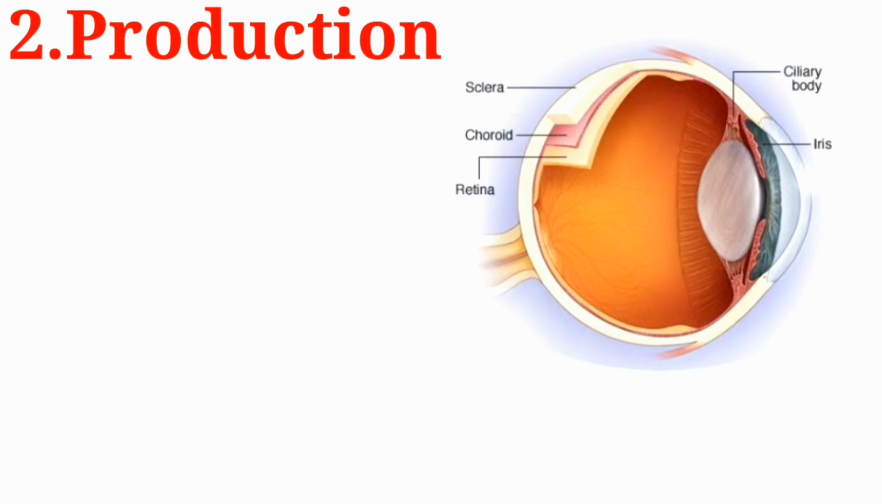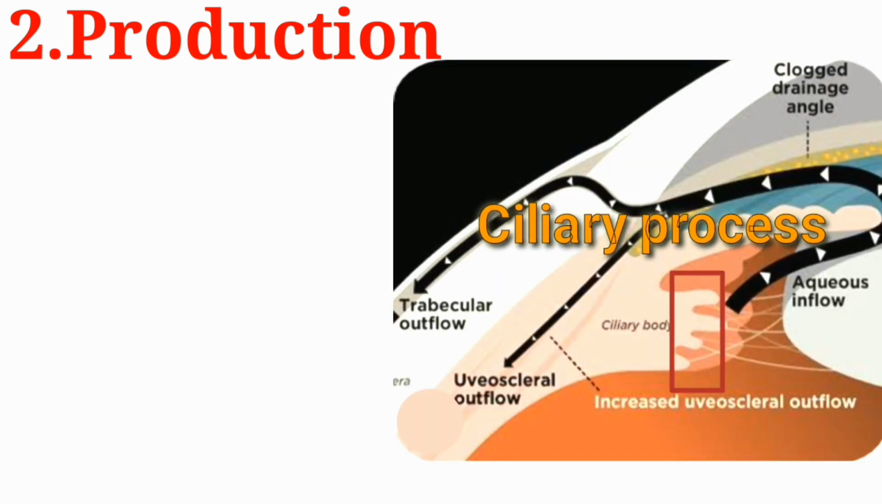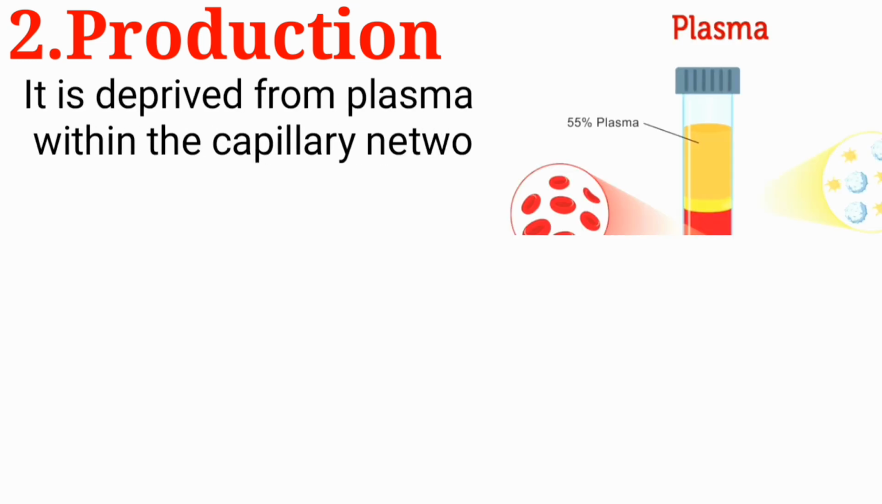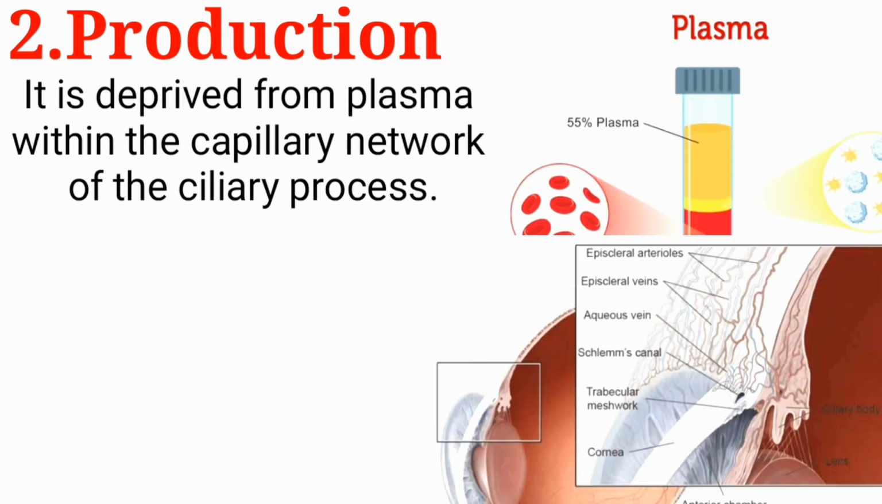Production. Aqueous humor is produced by the ciliary body. The part of the ciliary body responsible for the production is the ciliary process. The rate of production under normal conditions is 2.3 microliter per minute. It is derived from plasma within the capillary network of the ciliary process.